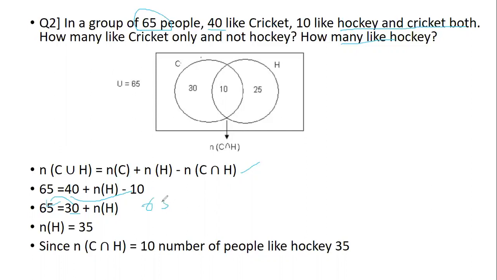So 65 minus 30 is equal to n of H. So n of H, that is the number of people who like hockey, is 35. Since n of C intersection H is 10, the number of people who like hockey is 10 plus 25, that is 35. Here also, you get the same 35. Understood?